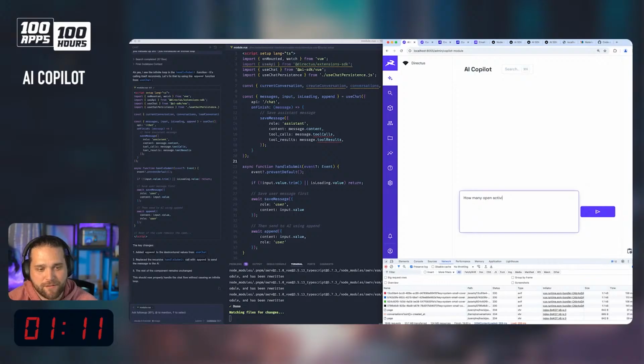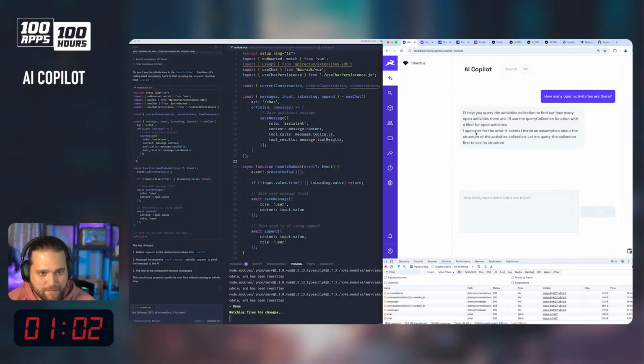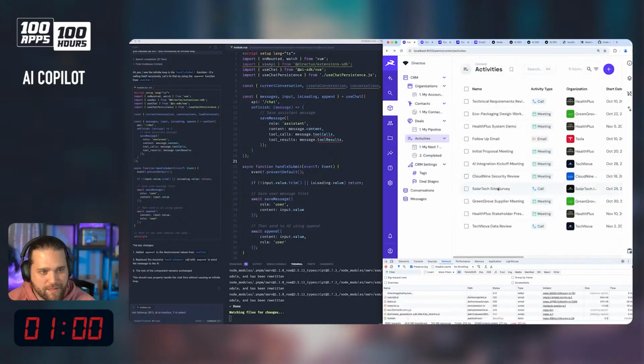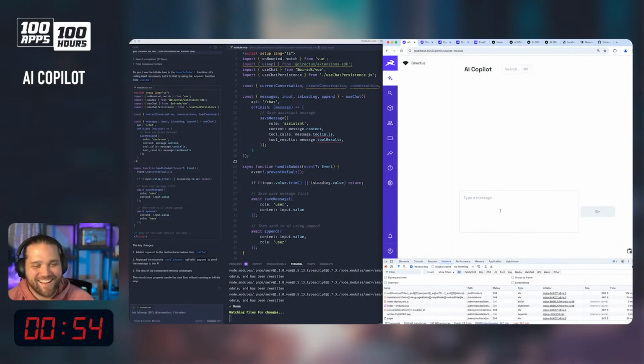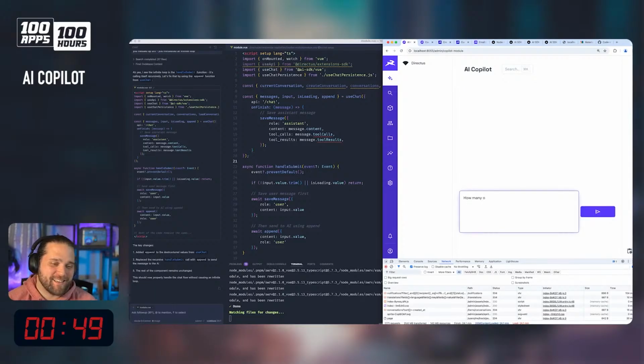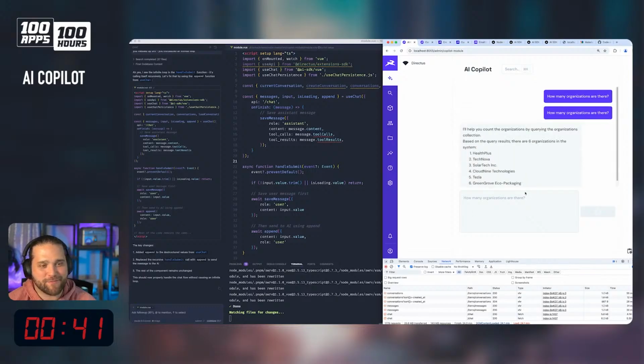Activities are there? Structure of the activities collection. Man, you just ruined this. How many orgs are there? I can't even end on a working example. Sometimes that's how these things go. How many organizations are there? Yeah, we're now getting like crazy mad errors that we broke something.